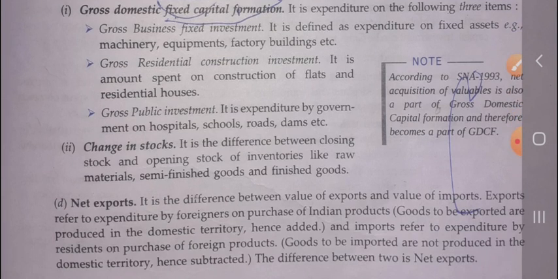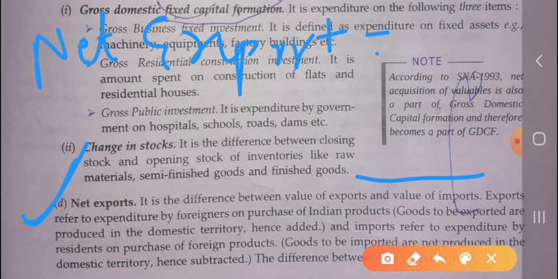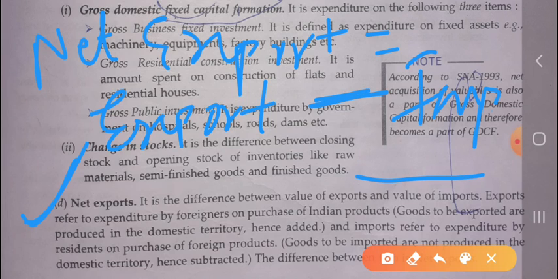And the last one is net export, which is related to the rest of the world sector. It is the difference between the value of the export and the value of the import. Whenever we have to calculate the net export, it is equal to export minus import.